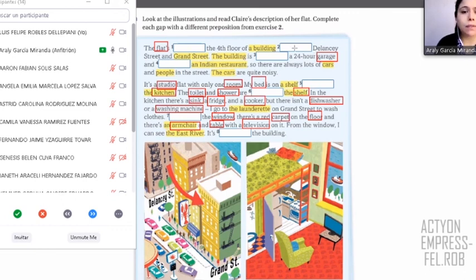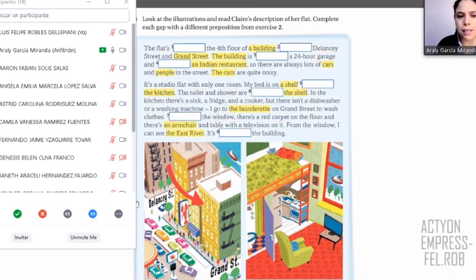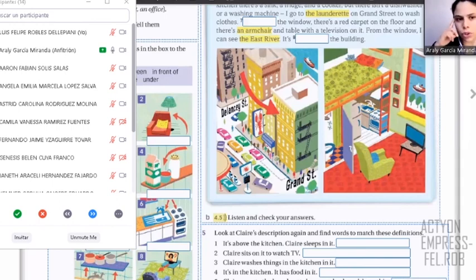Okay, so look, we have lots of ideas of the vocabulary that I showed you, right? Parts of the house, for example, kitchen, living room, dining room, or others, bedroom. And we have objects that we have in the house, for example, bed, shower, fridge, television, and more, right? So tomorrow, we're going to continue doing the exercise. This is only to identify vocabulary, but tomorrow we're going to continue specifically with these prepositions. So we're going to see in what cases we use next to, behind, opposite, between, and more. Okay, class?